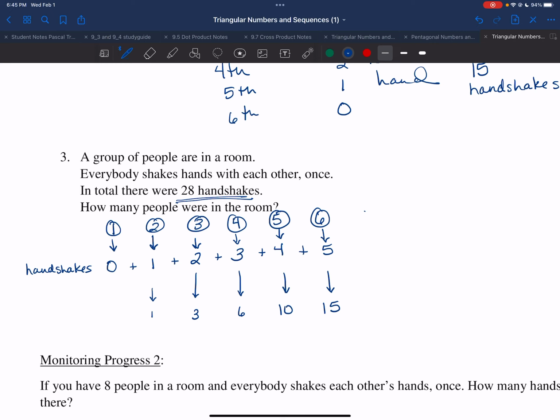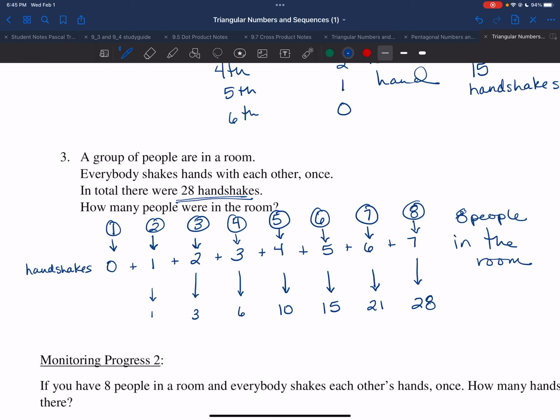The seventh person enters the room. They shake hands with 6 people. That brings my tally to 21. My eighth person enters the room and they are going to shake hands with 7 people. That brings my total tally to 28. So even though 28 is a T7 number, there are 8 people in that room if we have a total of 28 handshakes.